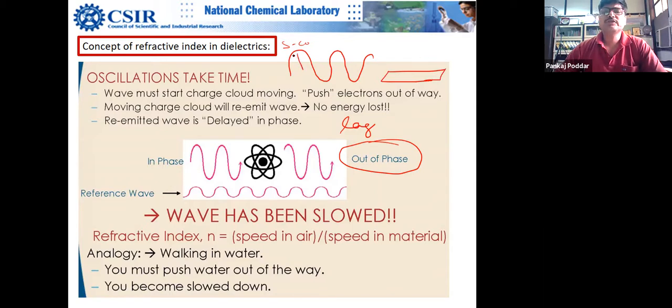Obviously, it will change in intensity, which is basically the amplitude squared, and they will also shift in phase. So there will be a change in the amplitude as well as the phase, because they don't want to follow the same phase. They will take their own time. So then they are out of phase. Out of phase does not mean that they are incoherent.